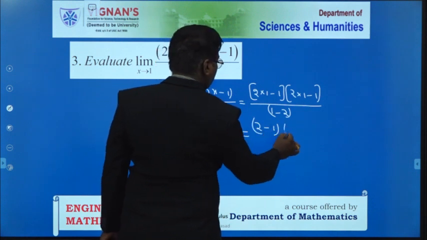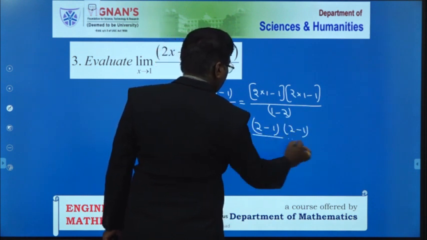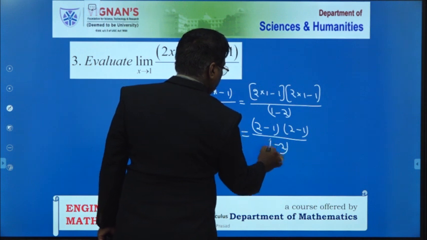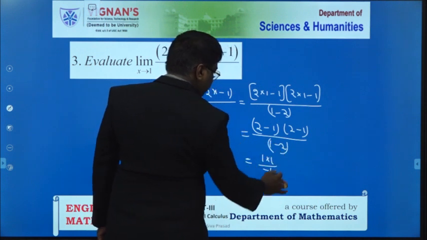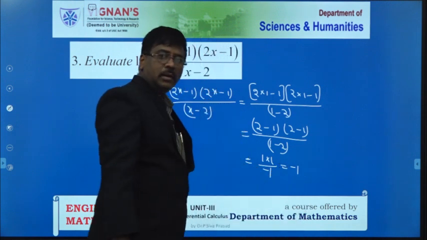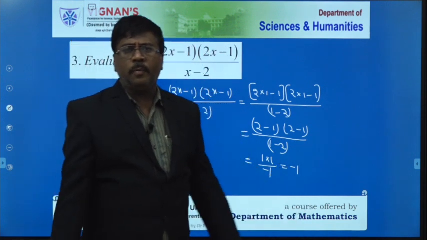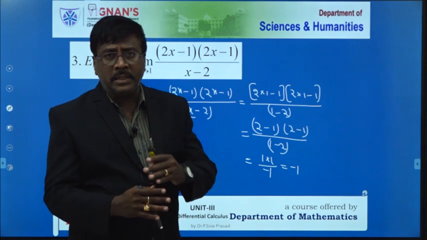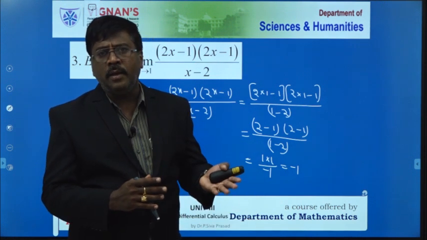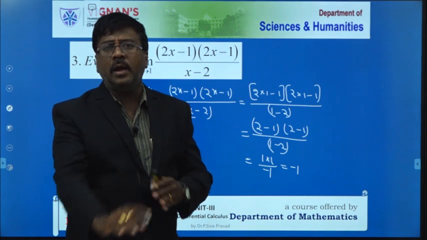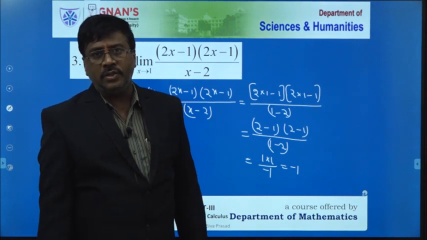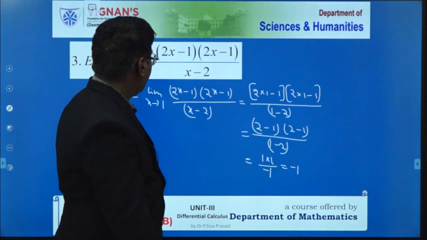Then this is equal to (2 minus 1)(2 minus 1) by (1 minus 2). 2 minus 1 means 1, into 1, by 1 minus 2 means minus 1. That is equal to minus 1 automatically. This is a real number, there is no problem at all. If we do not get an indeterminate form, whatever the limit value is, if it exists, we have to consider that as the limit of the given function. All of you catch my point?